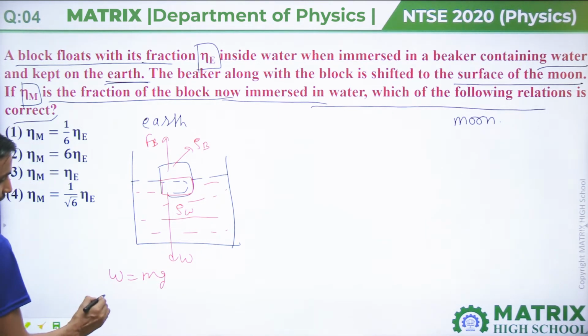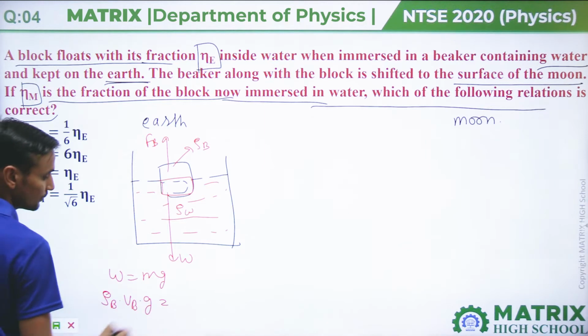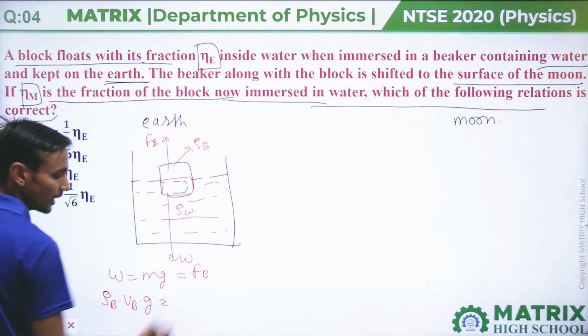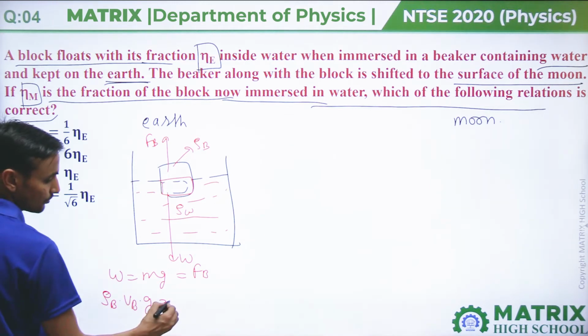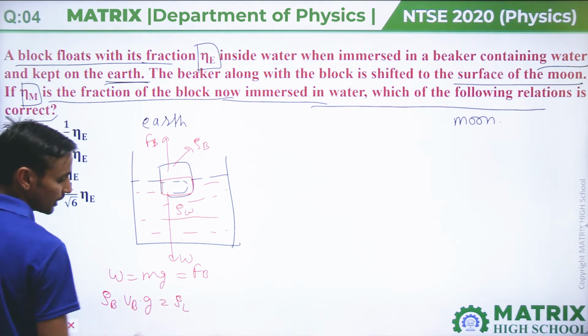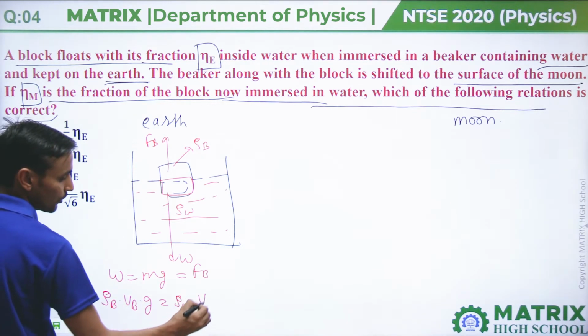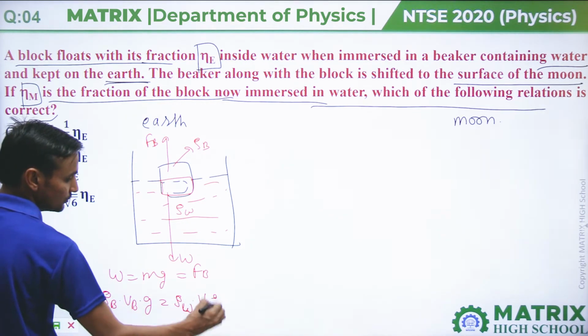Weight is density of body into volume of body into g, equal to mg, and it will be balanced by the buoyant force Fb, which is density of liquid, or density of water, times volume of body immersed into g.